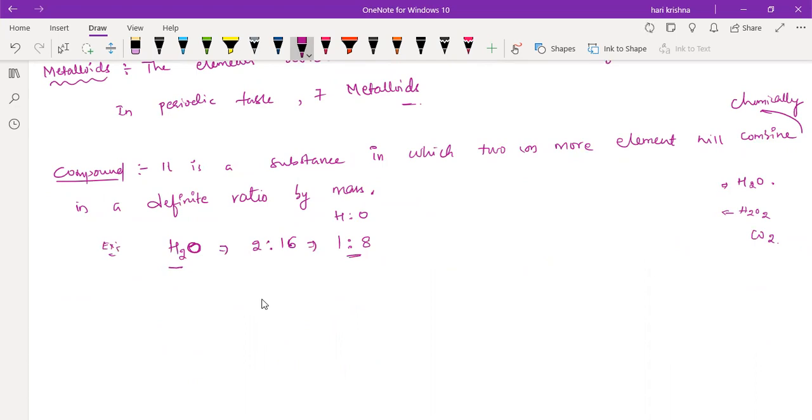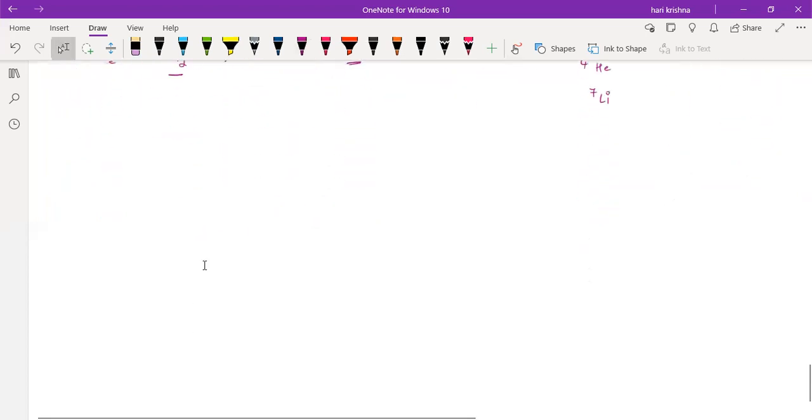Suppose you take the periodic table. Each and every element will have a mass number. Like hydrogen has mass number 1, next helium mass number 4, lithium mass number 7, like this. So 118 elements are there, right? 118 elements will have individual mass numbers. Today's homework is to make a tabular column like this.